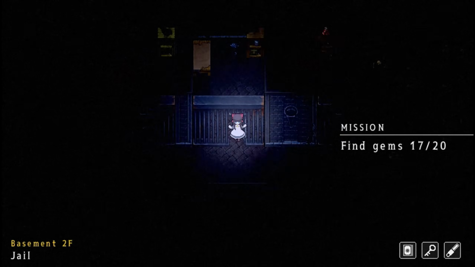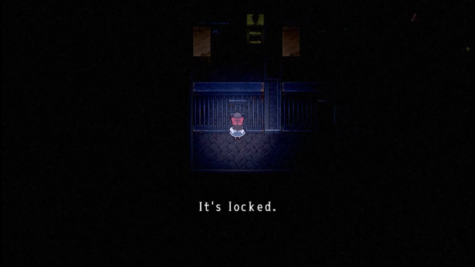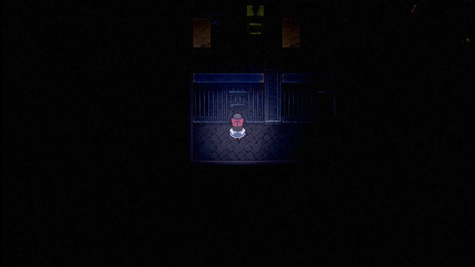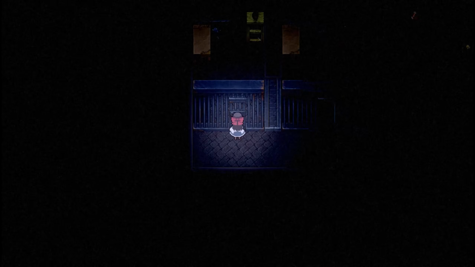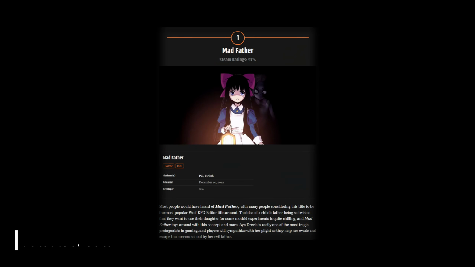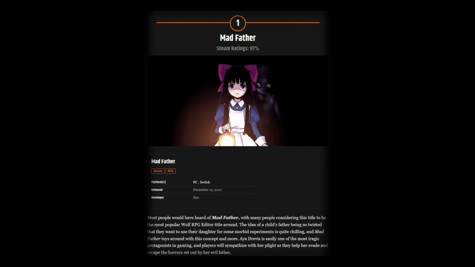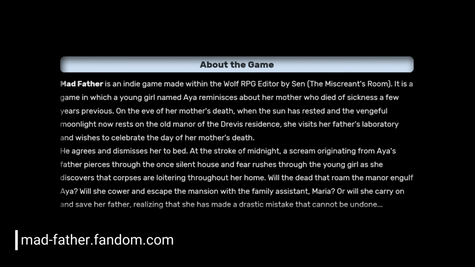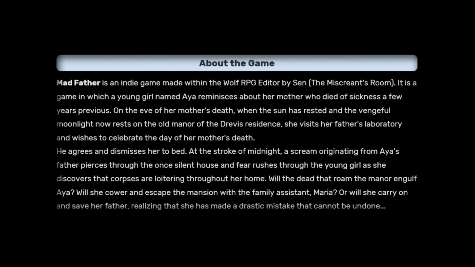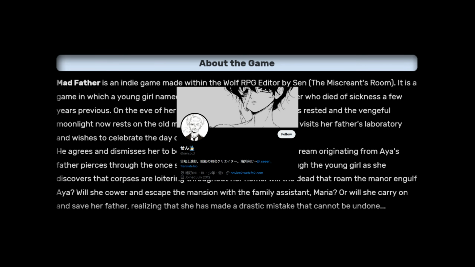For those unfamiliar, Wolf RPG Editor and RPG Maker are video game engines known for being beginner-friendly due to their low learning curve. This accessibility has led to a lot of games being developed, but many are of low quality. Mad Father is a standout gem among these, and is widely regarded as one of the most popular games created with Wolf RPG Editor. The game is sometimes listed as published by Miscreant's Room, which may consist solely of the developer Fenn, though this is unclear.